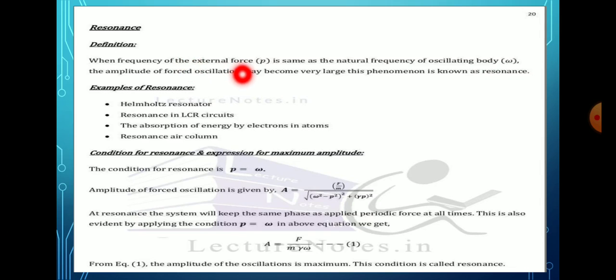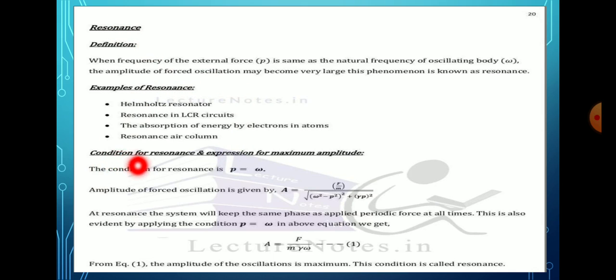Here the external frequency is the same as the natural frequency of oscillation, these two are the same, then the amplitude of the forced oscillation may become very large, that is known as resonance. The examples of the resonance are the Helmholtz resonator, resonance in an LCR circuit, the absorption of energy by electrons in an atom, and resonance in an air column. These are the examples of the resonance.